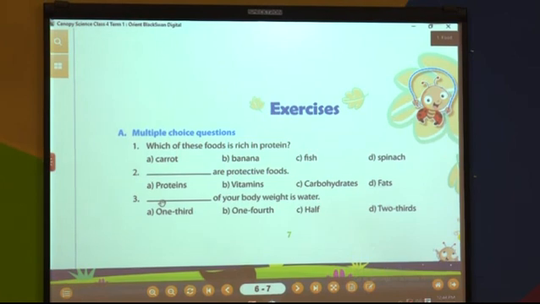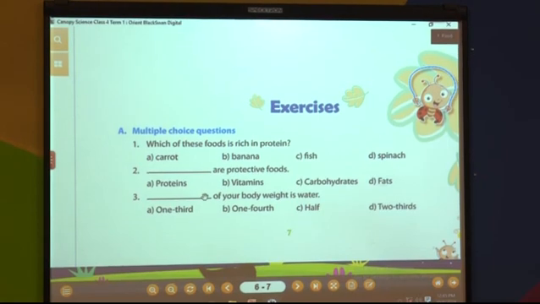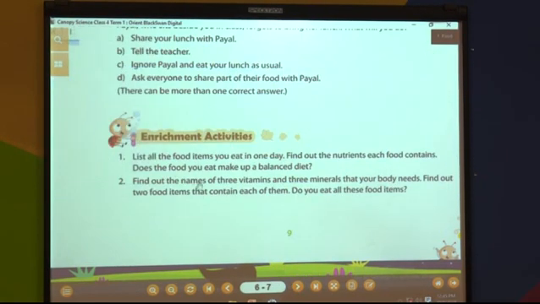The next question I will read, you have to read along with teacher. Yes, let us read. Dash of your body weight is water. Now see what are the options: 1/3, 1/4, half and 2/3. Everybody remember what is the answer, what we learned? Yes, any guess? I know that most of the students are giving the correct answer. Yes, 2/3 of your body weight is water. Everybody will tick the correct answer 2/3 and you have to write it here with pencil. Now we will move to the next question.